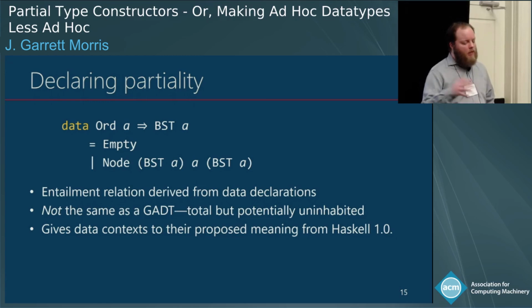So for a GADT, we might say, well, the type BST Int arrow Int exists, but it's empty or it only contains some default value. Here we're saying that's genuinely not a type. You're not allowed to talk about it. Okay?